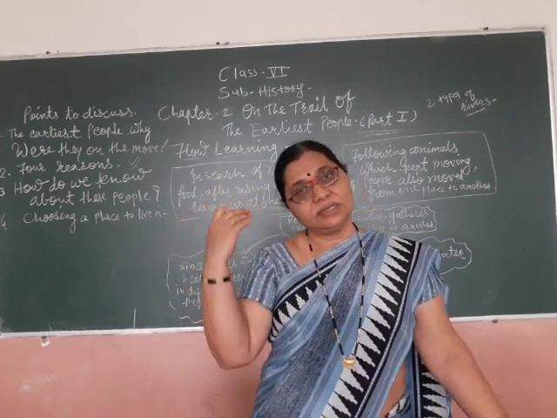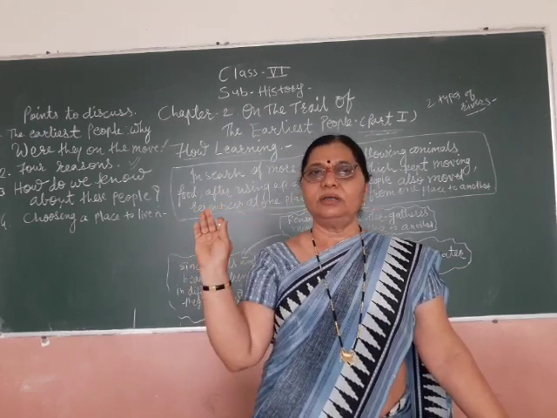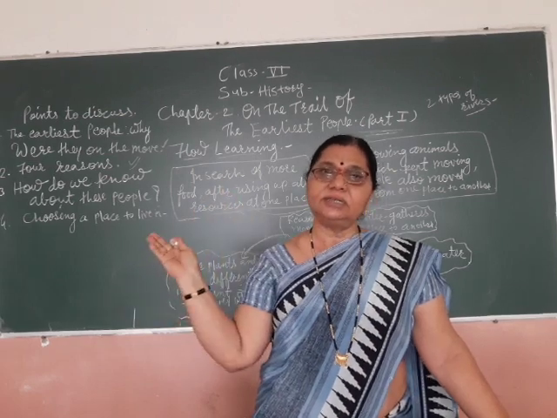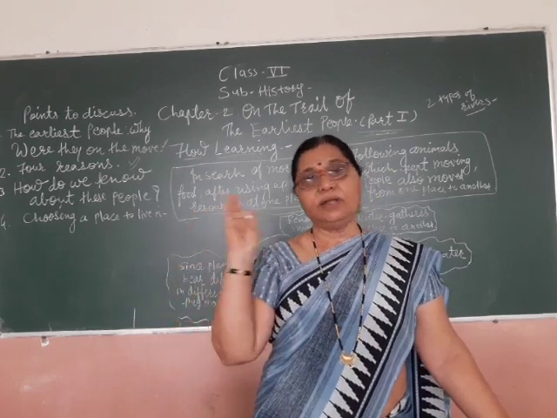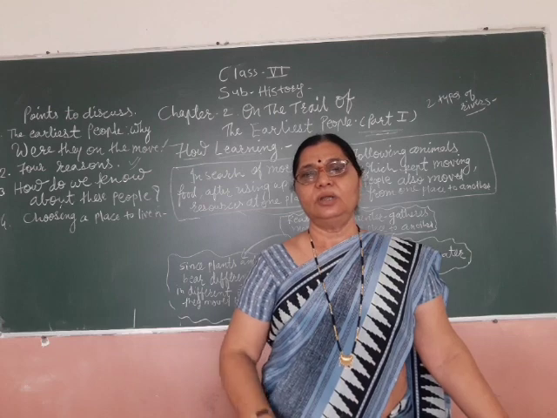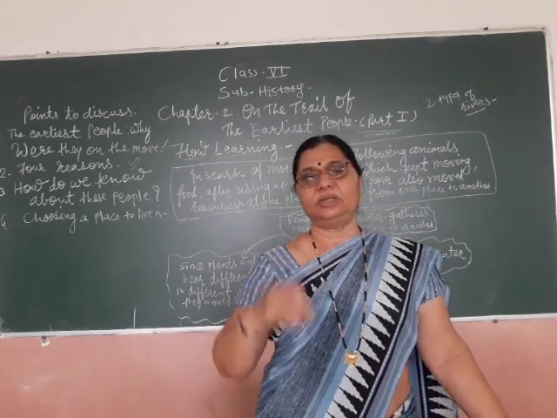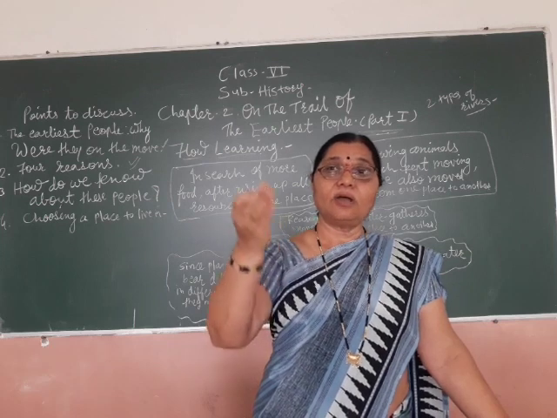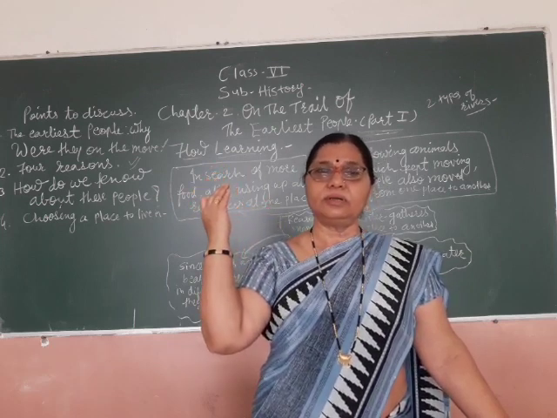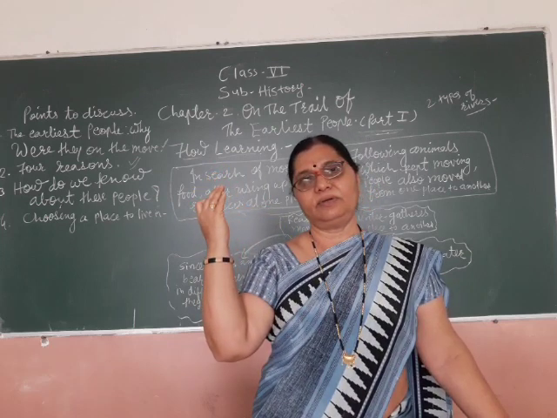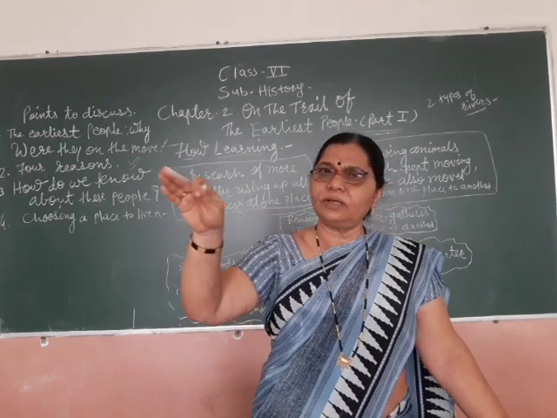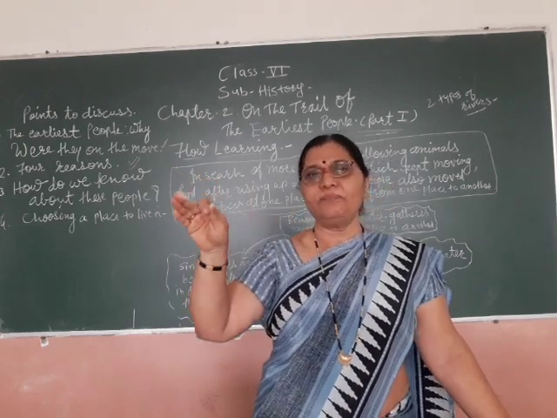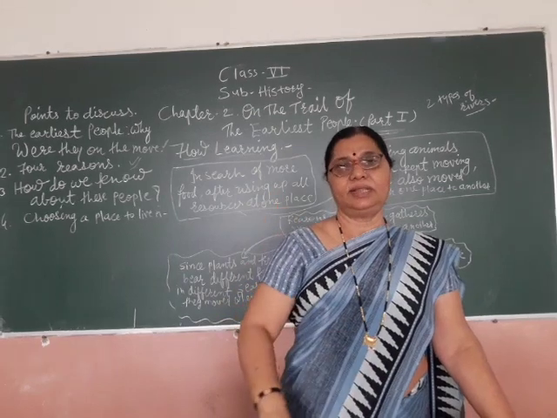If the season changes, that river is never affected by the season. Though there is a winter season, a rainy season, or a summer season, that river always flows with water. That is called the perennial river. That river is full of water, and at that place they were going.